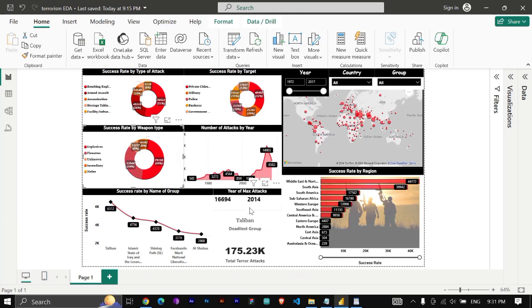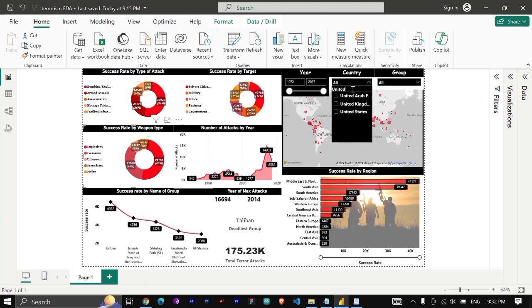And in which year, in these 45 years, did the maximum attacks take place? It is 2014. Total attacks that took place were 16,694, out of which in 2014, 14,903 attacks have been successful. So this is huge, and it's a massive threat for the security agencies of all countries.